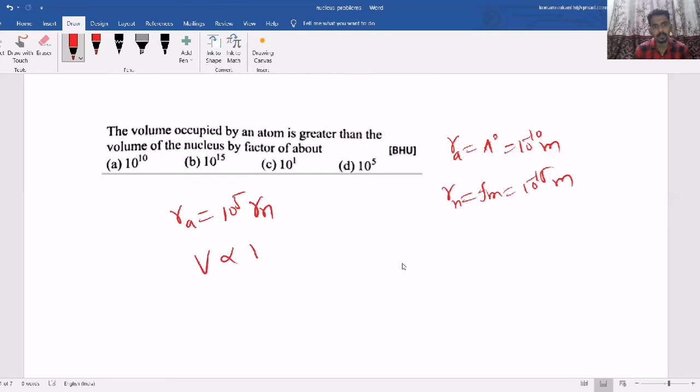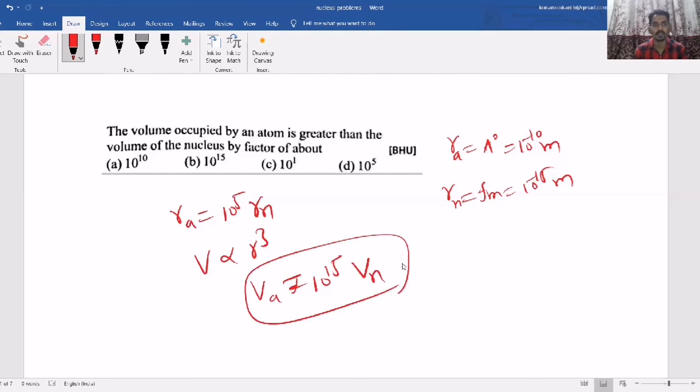But volume is proportional to r cube because of the spherical shape, 4 by 3 pi r cube. So the volume of the atom is 10 power 5 whole cube, that means 10 power 15 times the volume of the nucleus. So they are asking for the comparison between the size of atom and nucleus.